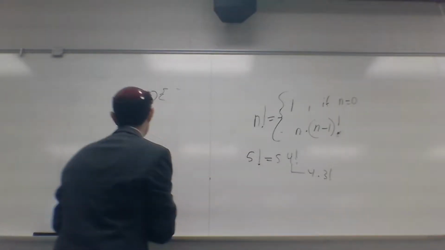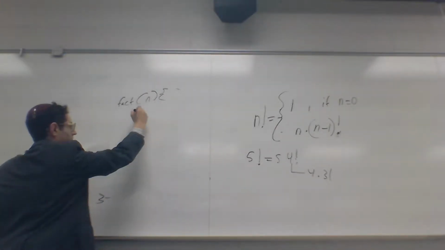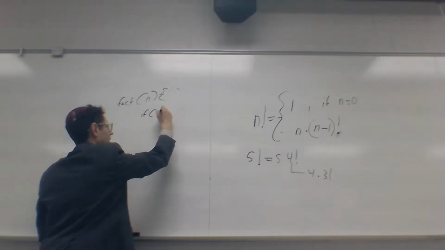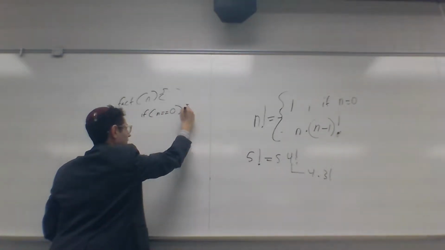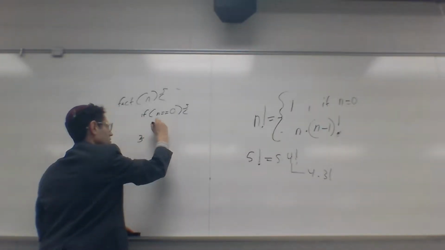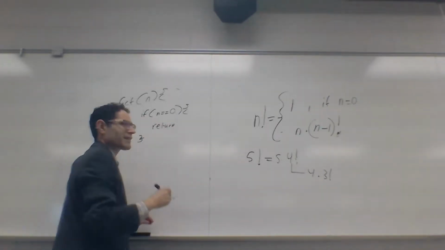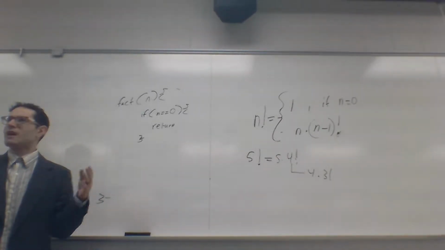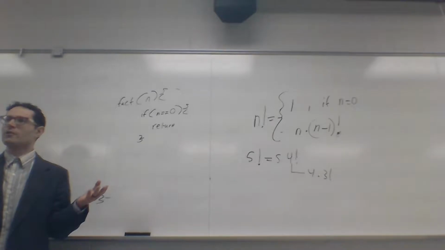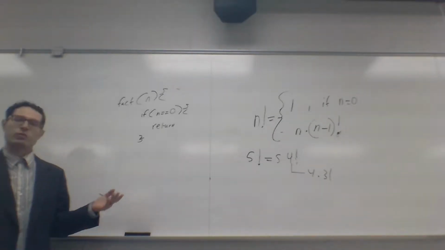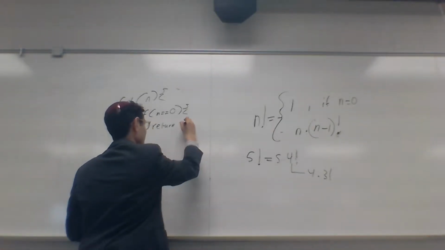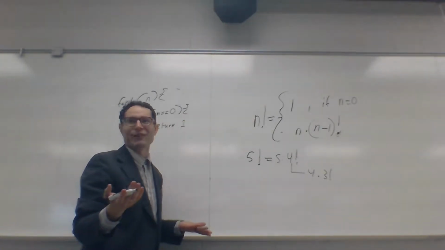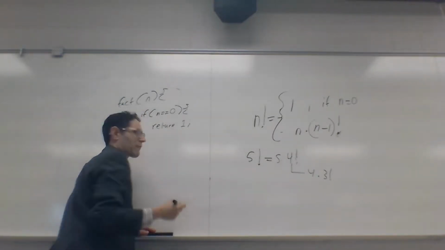The way we code this up is we basically code up the base case. If n is equal to 0, as our base case, we simply return 1. Remember, the base case is the version of the problem that's so simple we don't even have to do any thinking to solve it. 0 factorial is 1. Although that does prompt some thinking as to why, and the answer is I have no idea why 0 factorial is 1. But we know that's what it is.